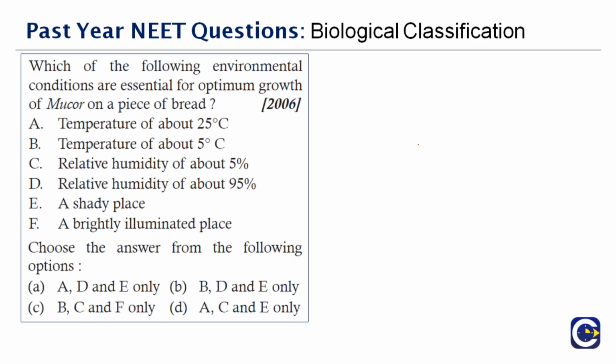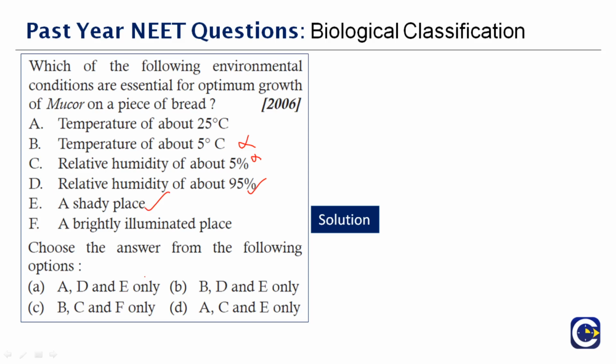Next question here. Which of the following environmental conditions are essential for the optimum growth of Mucor on a piece of bread? So this is actually a standard question, and you have to know it. So you have about 4 options here. Temperature about 25 degrees Celsius, temperature of about 5 degrees Celsius. See, 5 degrees Celsius is not suitable, therefore this cannot be taken as the answer. Relative humidity of 5% also is not necessary. Relative humidity should be 95% and it should be in a shady place. Therefore the correct answer to this question is A, D, and E.